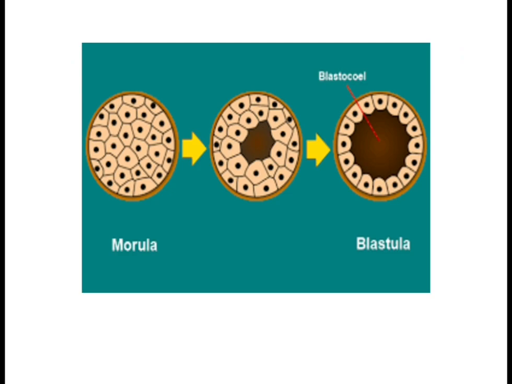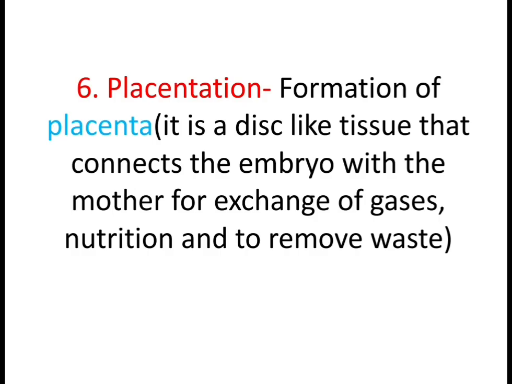So now let us move on to the next phase, and the next phase is placentation. Placentation is the formation of placenta. So what is placenta? Placenta is a disc-like tissue which helps in the exchange of gases. Oxygen will be provided from the mother's body to the growing embryo through the placenta, and CO2 will be removed from the embryo into the mother's body through the placenta. The placenta will also provide nourishment from the mother's body to the embryo, and remove all the waste from the embryo into the mother's body.